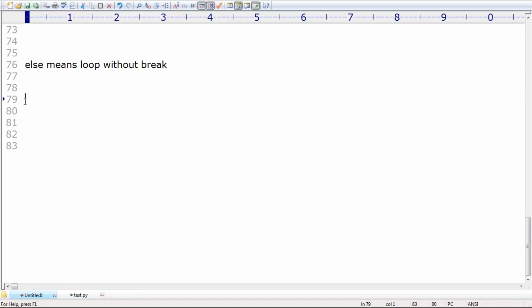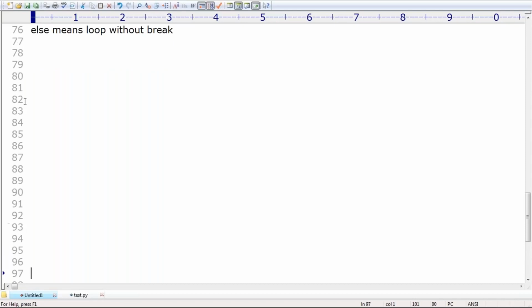Remember that. In the case of loops, when is the else part going to execute? If there is no break inside the loop, then automatically the else part is going to execute. I mean, if the loop executed without a break, then only else will be executed, right? Okay, that's all. Next, I have small questions.